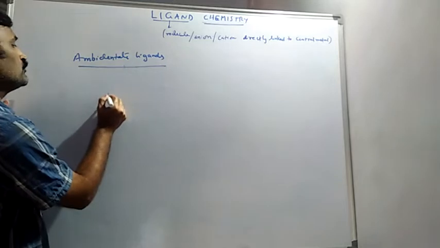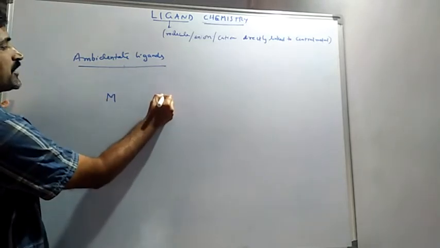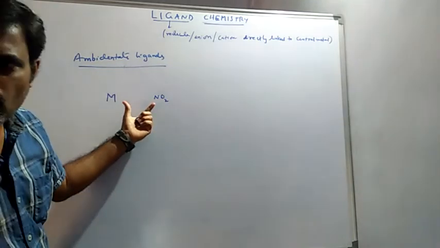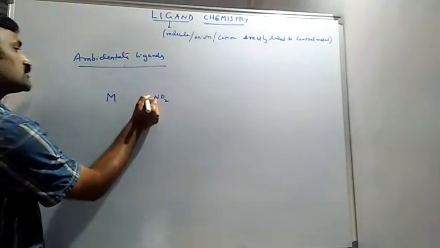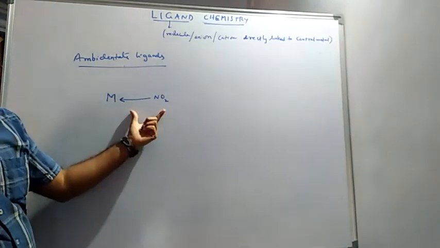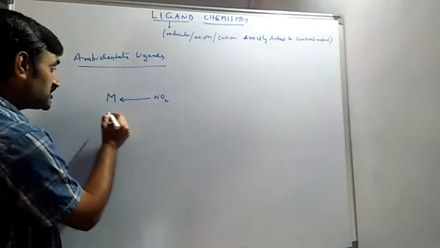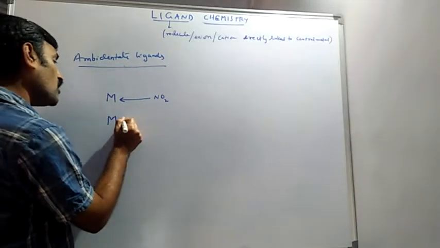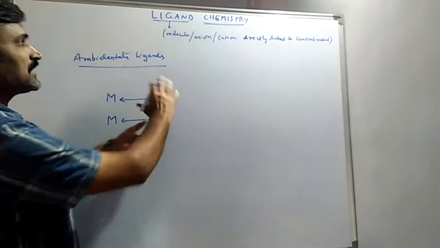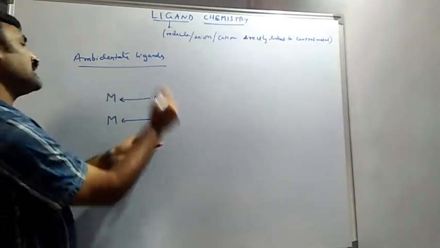Means, for example, if you take metal with NO2 linkage, nitro, okay, so nitrogen is the donor atom. In the same way, if this is noticed as metal with oxygen linkage with the same formula, so isomerism in the ligands makes them ambidentate ligands.